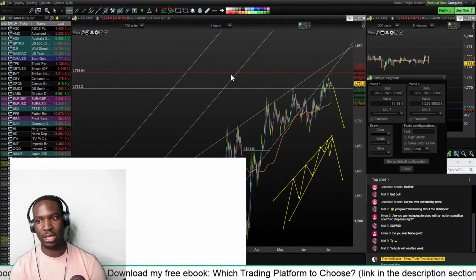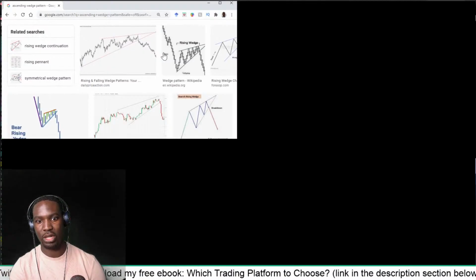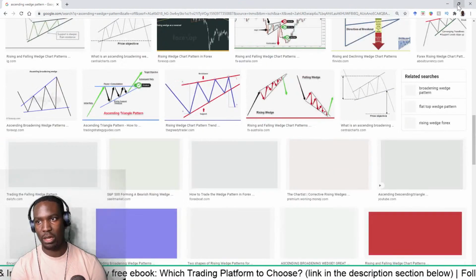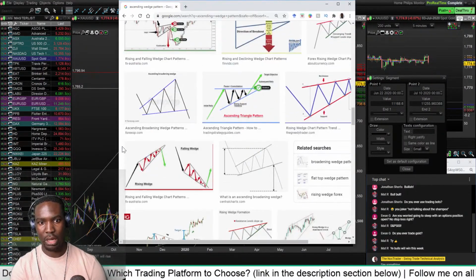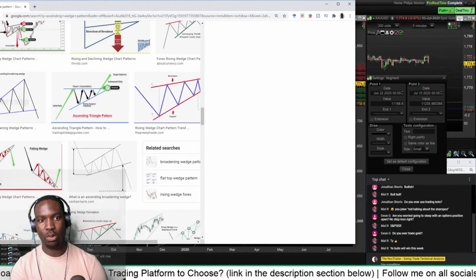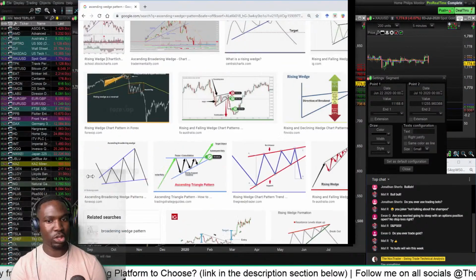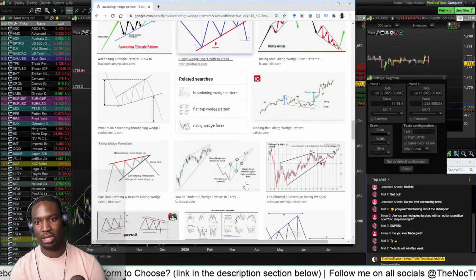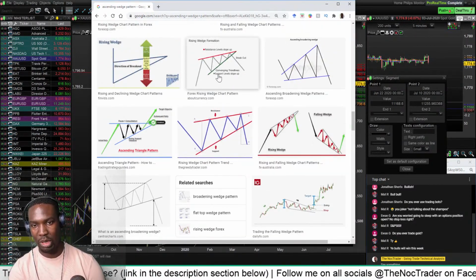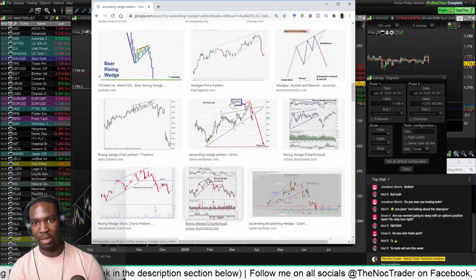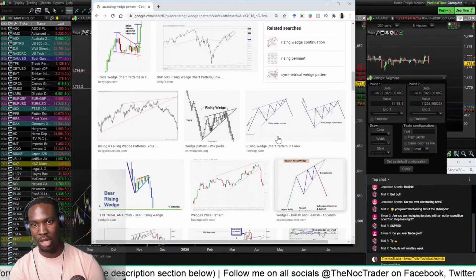So this is what I'm talking about here with the ascending wedge chart pattern. What a lot of these books don't tell you is that it retraces back to the old support. A lot of times they make it look like it's just going to sell off completely, but it doesn't do that.